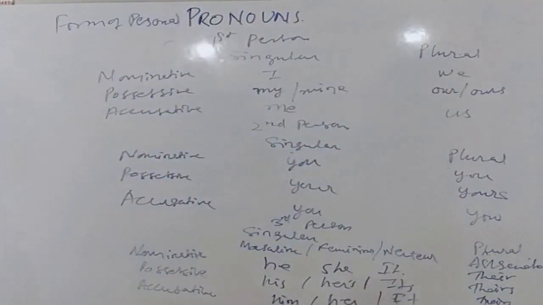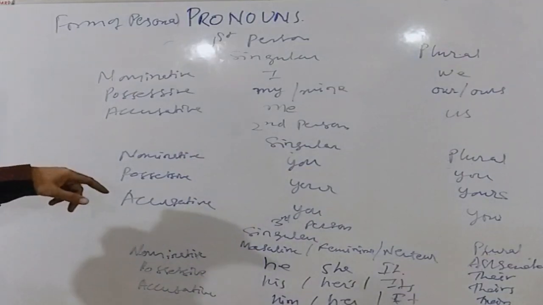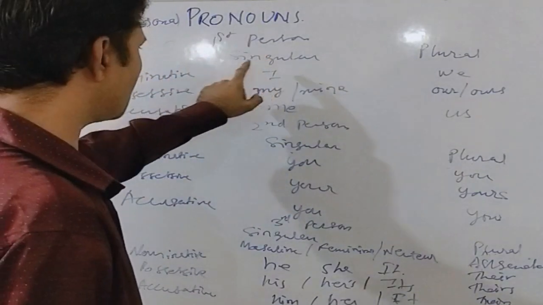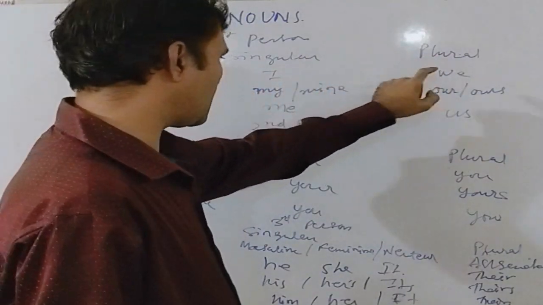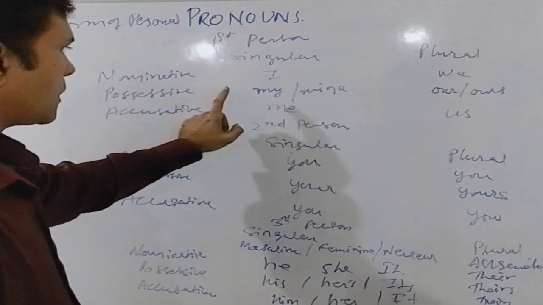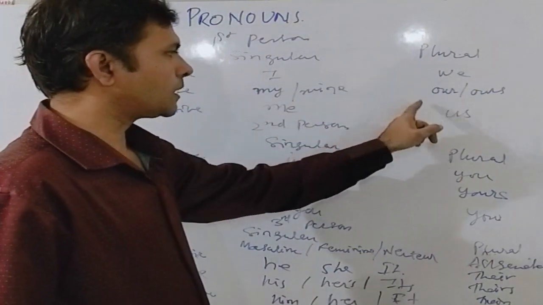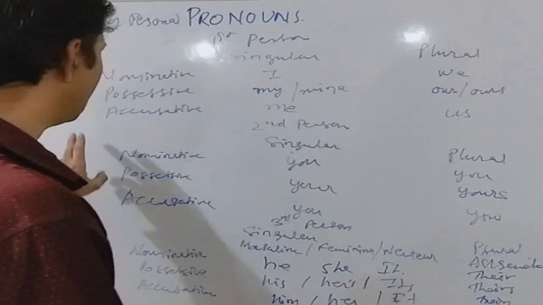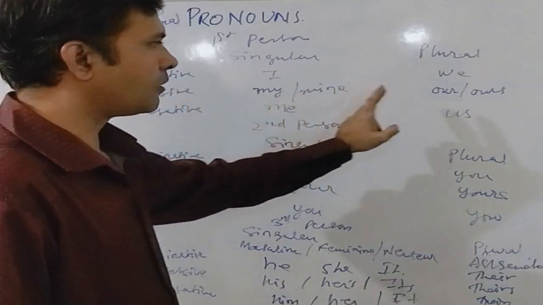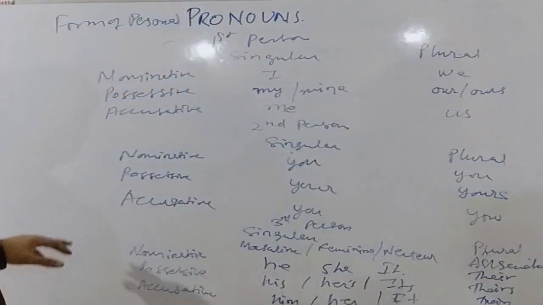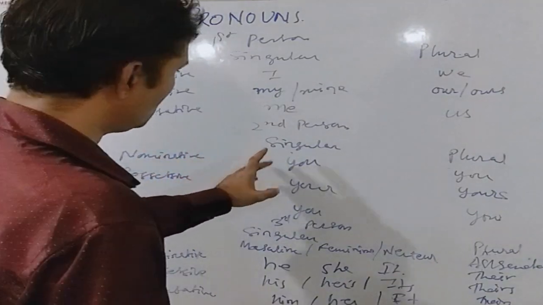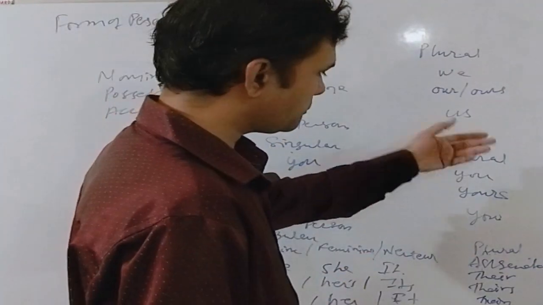So these are the forms of personal pronouns. In case of first person, the nominative pronoun for singular is I, for plural it is we. The possessive pronoun is my or mine, and plural is our or ours. The accusative pronoun is me or us in case of plural. For second personal pronouns, the nominative is you for singular and you for plural.